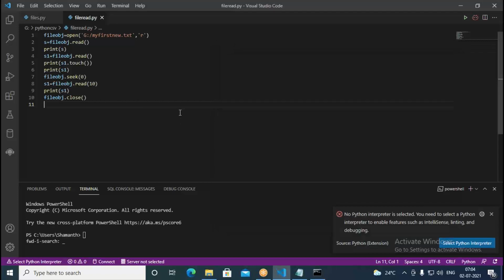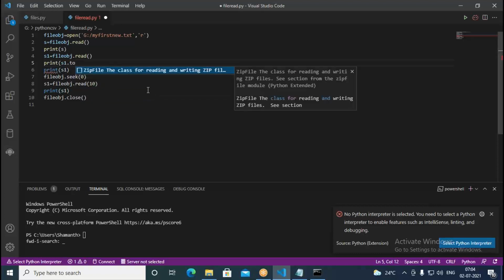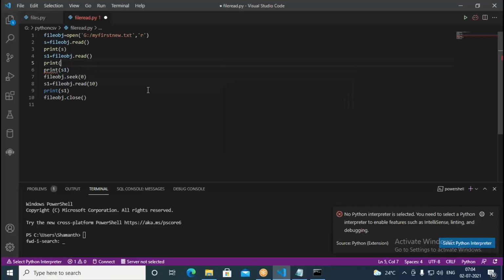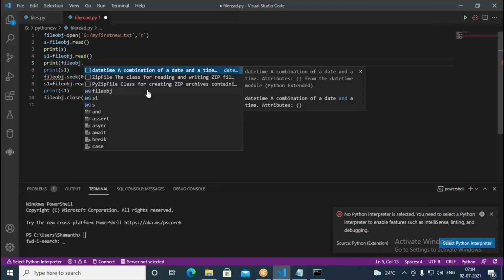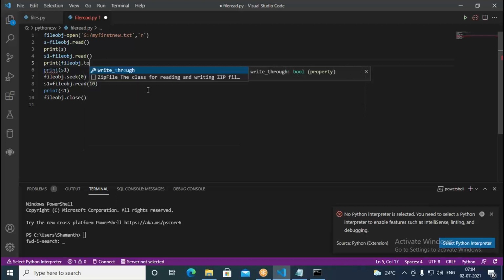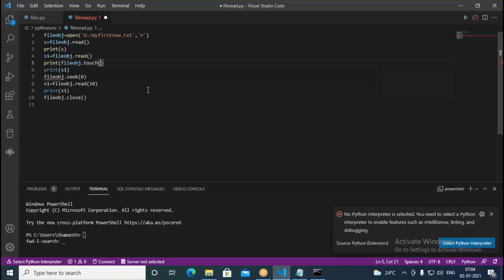Okay, it requires certain parameters. Yeah, right here dot touch. It's not s1. It should be file object. Then we say here touch method. Now this time it can print actually where exactly the file position is.